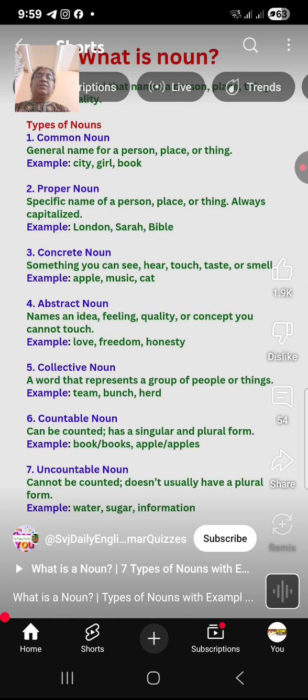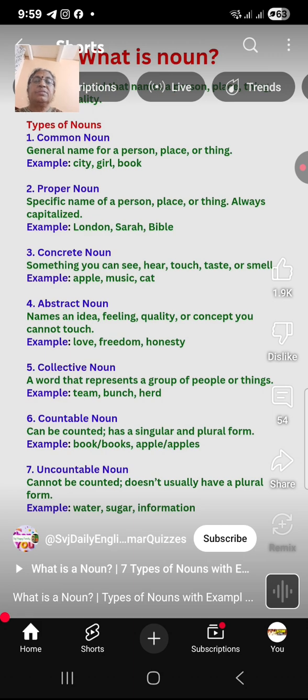Fourth one, abstract noun. Abstract noun means name of an idea, feeling, quality. These we cannot touch, we cannot see. So that is called abstract noun. For example, love, kind, good, bad, freedom, honesty, beauty, active, all these are abstract nouns.